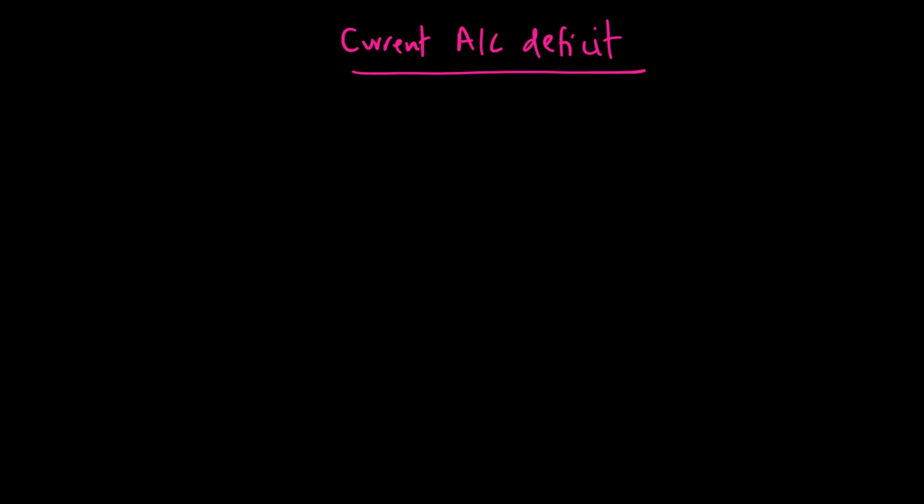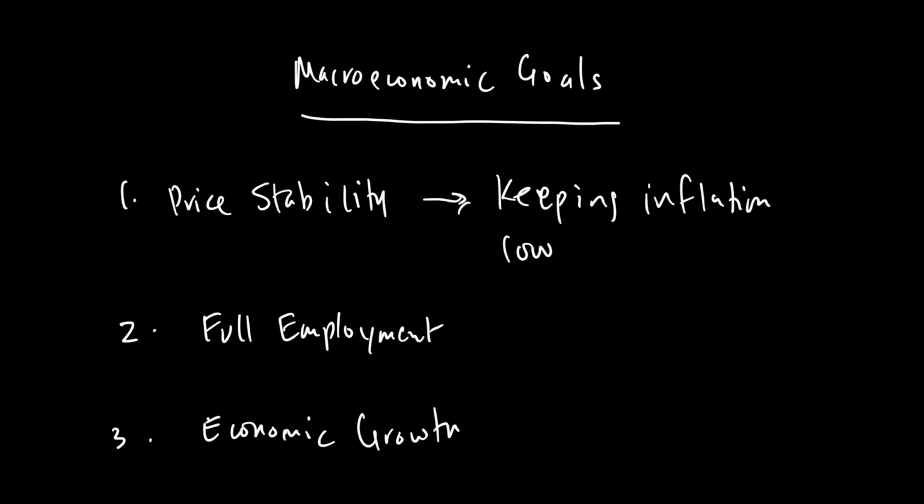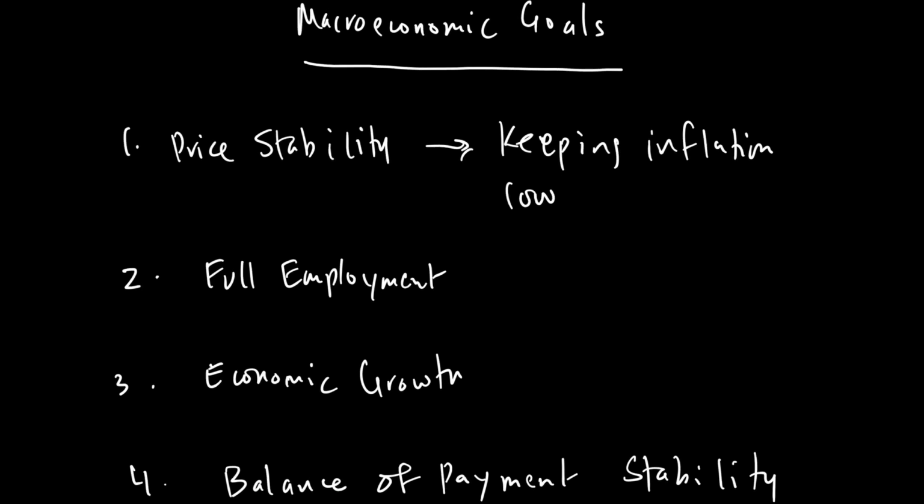When we look at macroeconomic goals, there are four macroeconomic goals we identify. Number one is keeping inflation low, which is price stability. The second one is full employment. The third one is economic growth, which means basically GDP to keep on growing. And the last one is balance of payment stability.